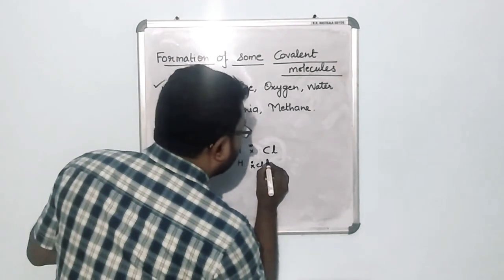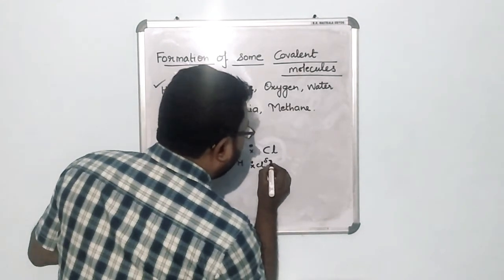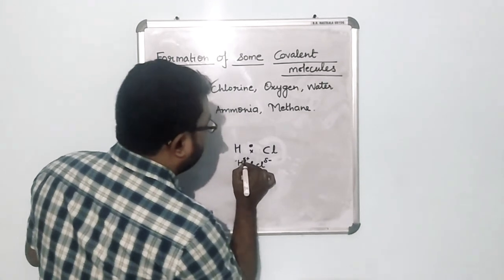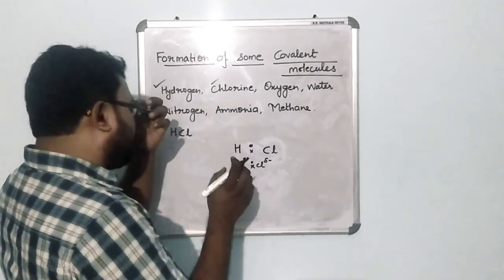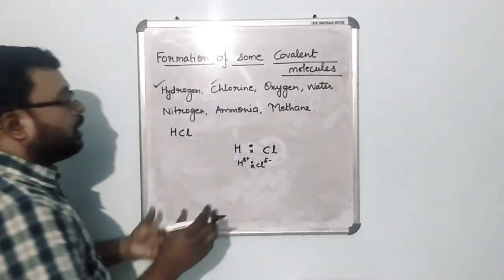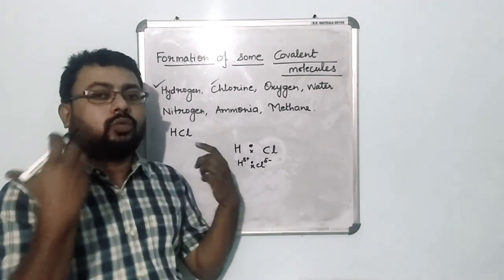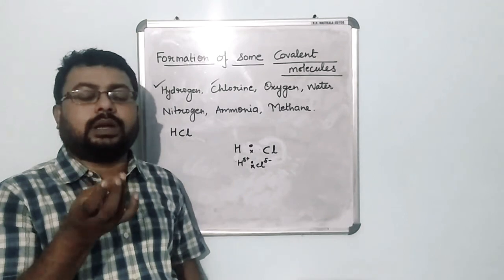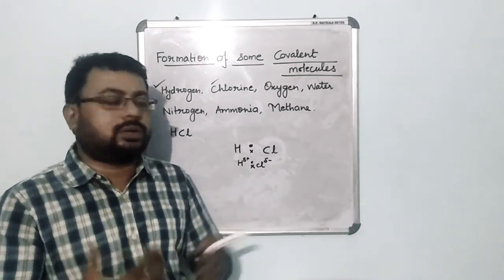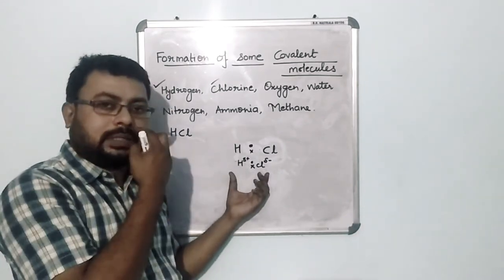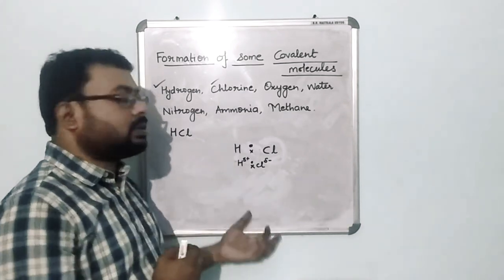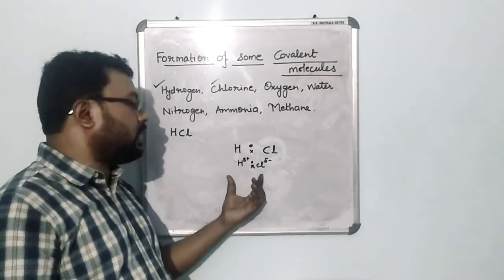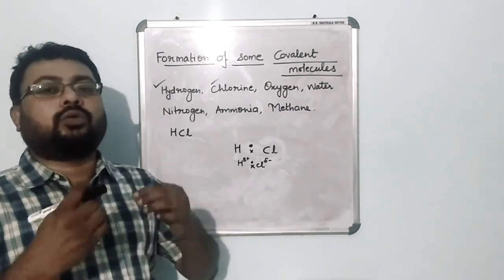So because of this, chlorine acquires a partial negative and hydrogen acquires a partial positive charge. Okay, a partial positive and a partial negative charge. So this way, even though it is a covalent compound, when you dissolve it in water, it forms ions. Okay, so partial positive and partial negative charges are developed in it, right? Such types of compounds are known as polar covalent compounds, and this type of bond is known as a polar covalent bond.